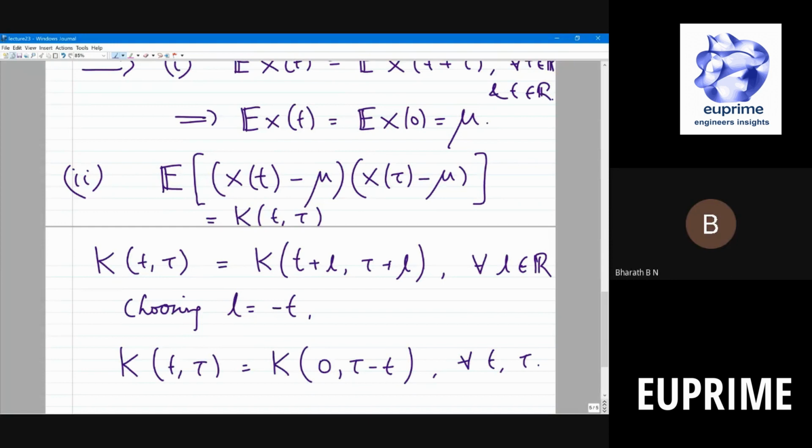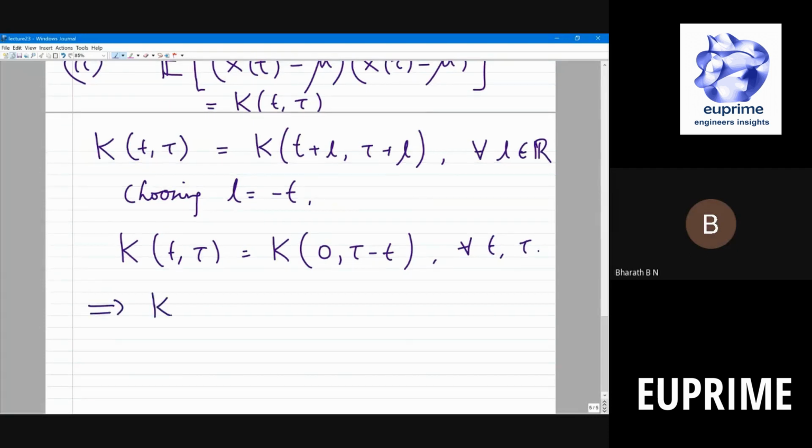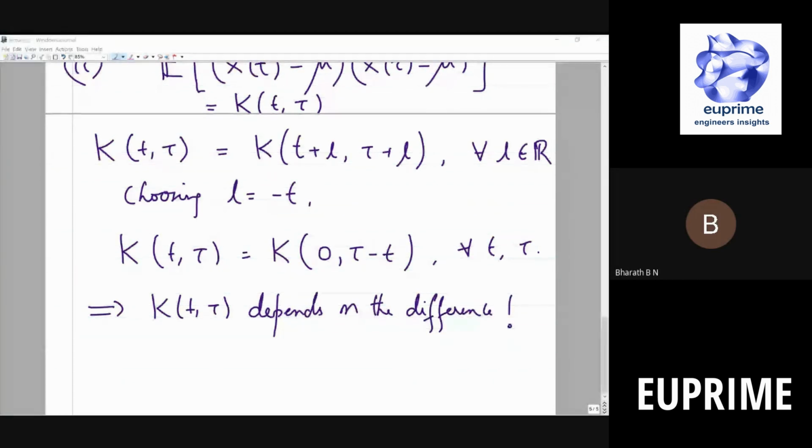Is this clear? K of t comma tau depends on the difference. Any questions?